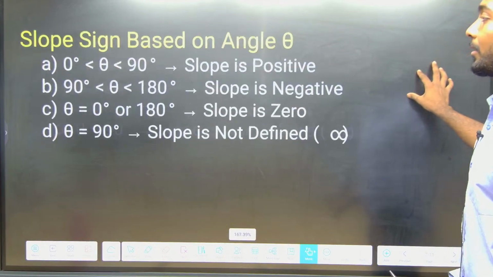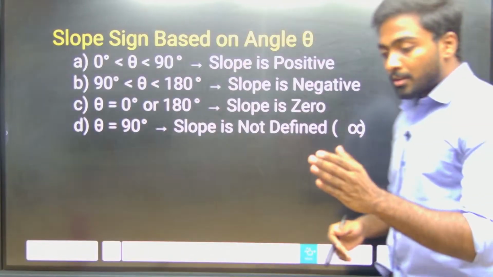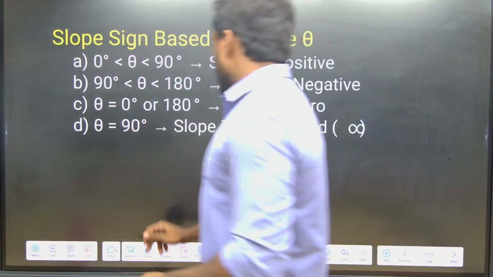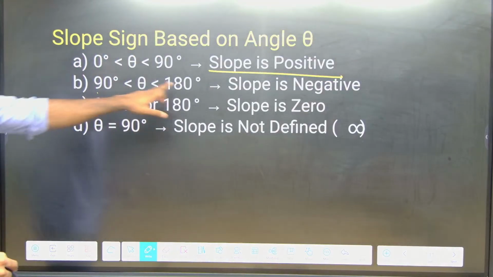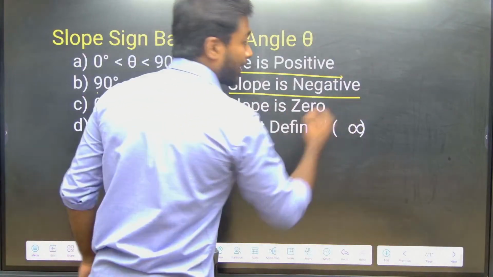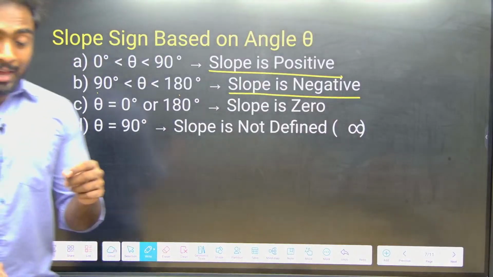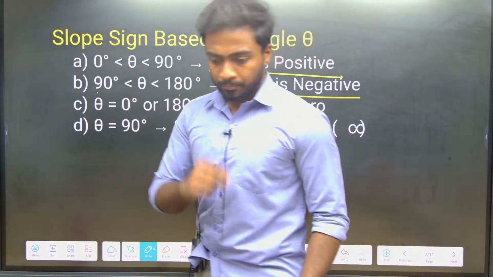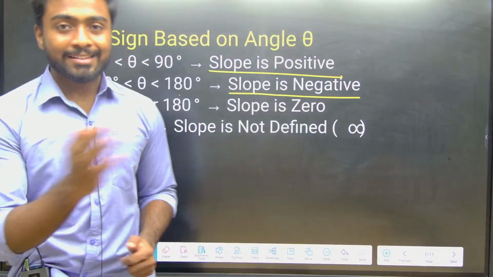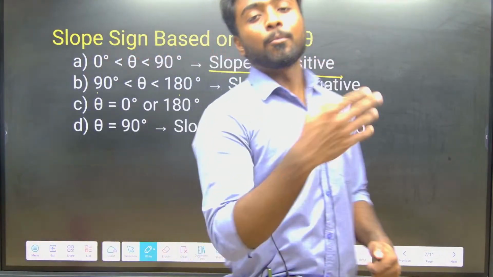The thing we should understand is, when theta is 0 to 90, slope is always positive. When theta is 90 to 180, slope is always negative. We have come across acute angles and obtuse angles, right? Acute means less than 90, obtuse means more than 90.